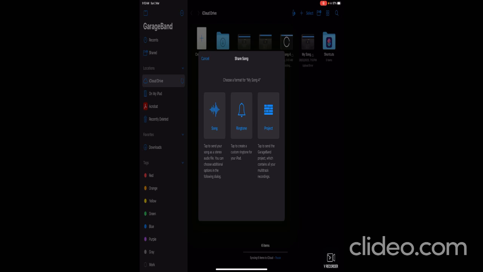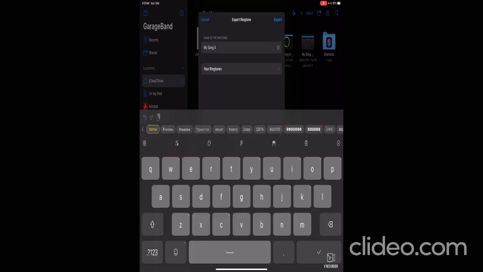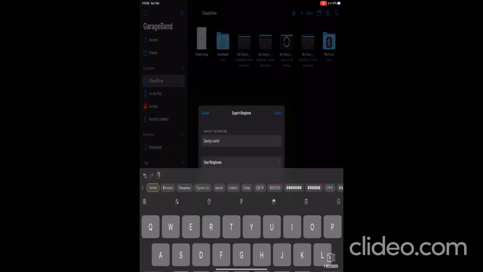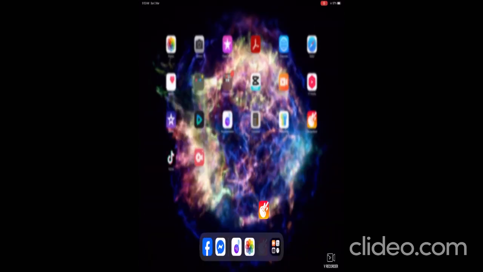ringtone for your iPad. Click it and then click it and then just name it whatever you like. Dandy's World because I'm a fan. Now export it. Okay, when it says ringtone export successful, okay.